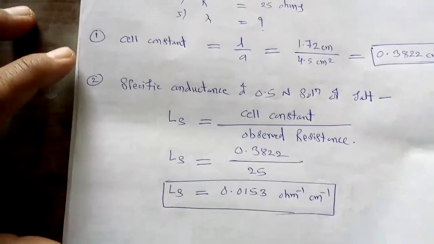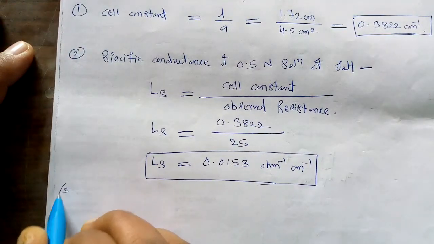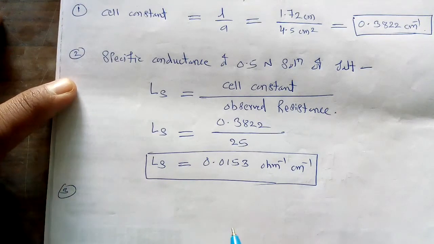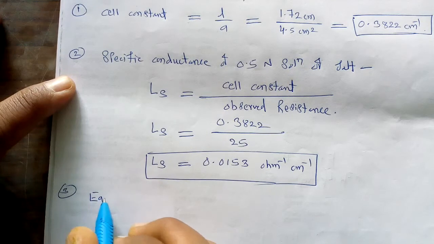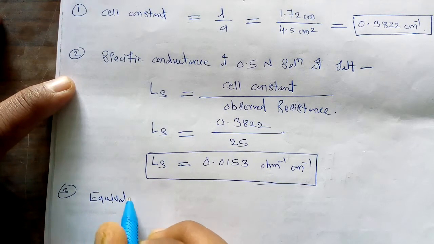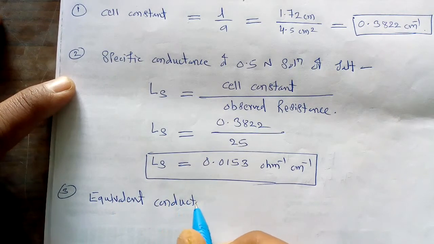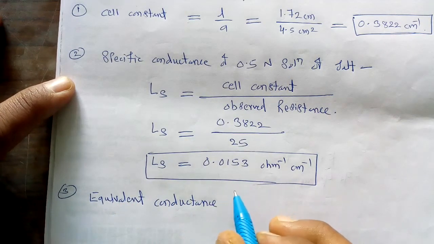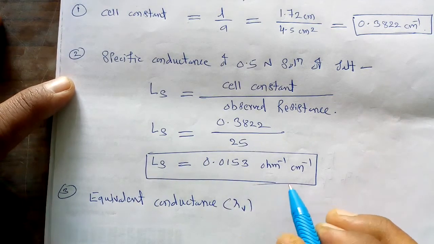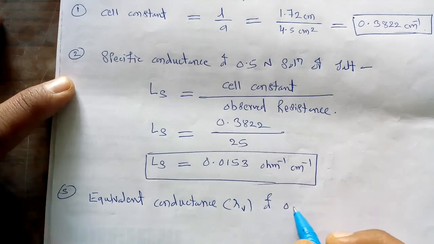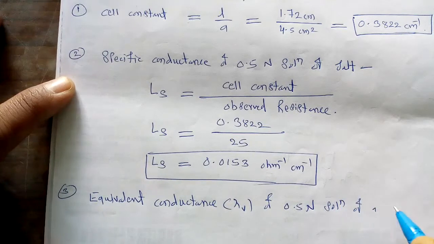Once we calculate this specific conductance, finally in the third step we are interested in calculating the equivalent conductance. Therefore, the equivalent conductance, lambda, at a particular volume V of 0.5 normal solution of a salt.